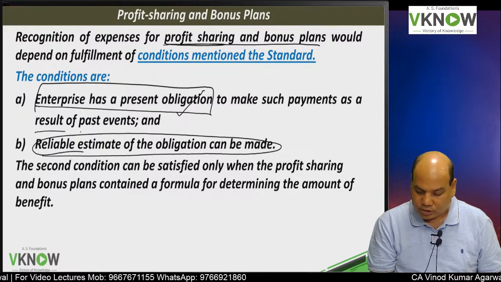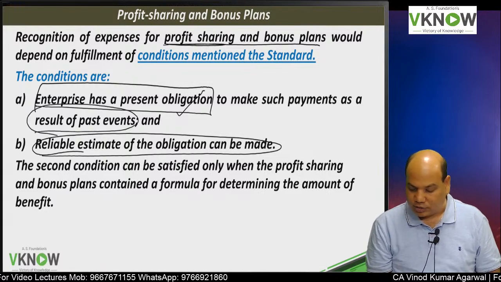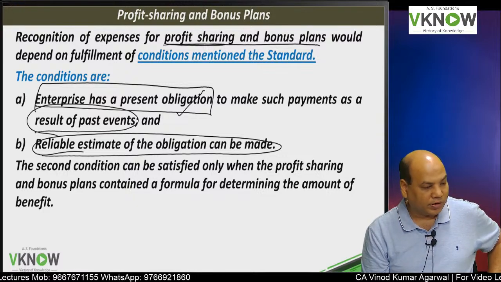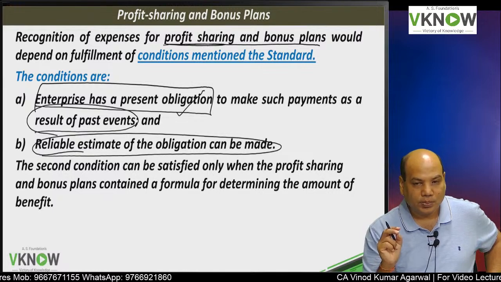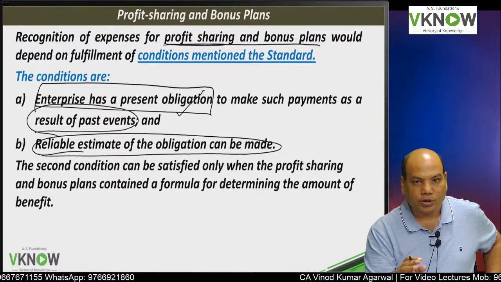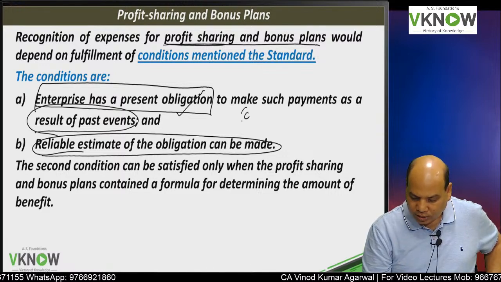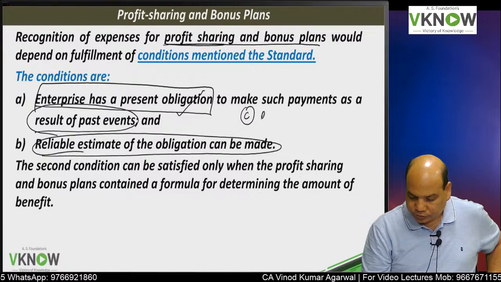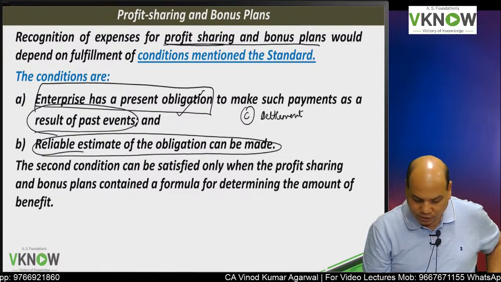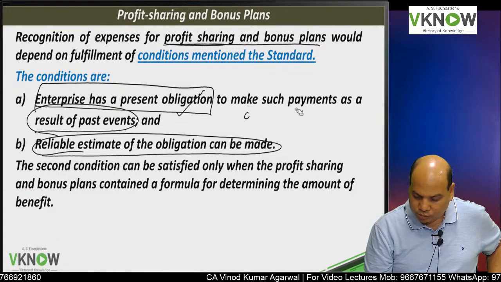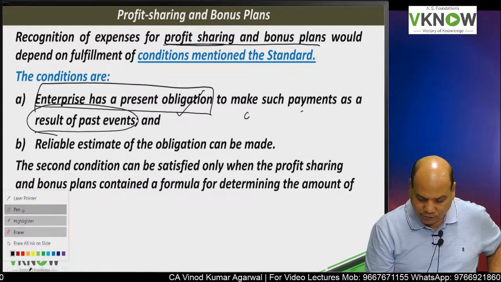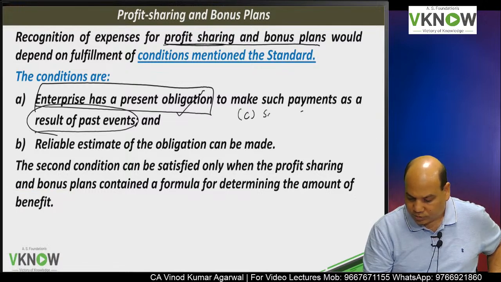That means you have promised to pay bonus linked to profit. And one more thing you can add here, please write: settlement will result into outflow of resources.